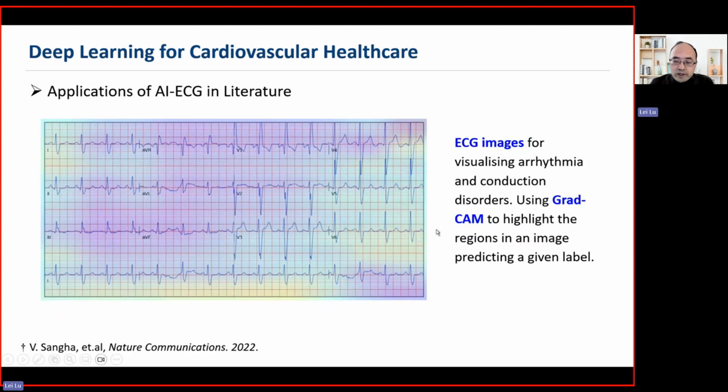And the second way uses the GradCAM module for interpretation. You can see that in this research, they treat the ECG as an image, input the image into a deep learning model, and learn the important features for prediction. In this figure, they highlight this pink part as important information, but actually it's quite difficult to relate this to specific morphology features for interpretation. So that's to say, they have limited resolution for ECG interpretation.